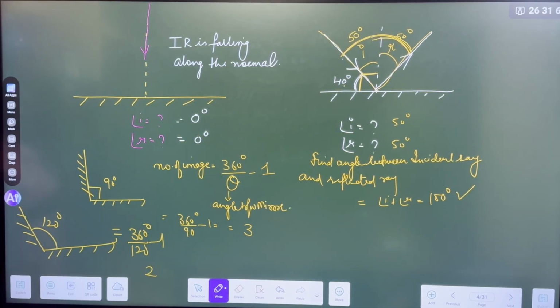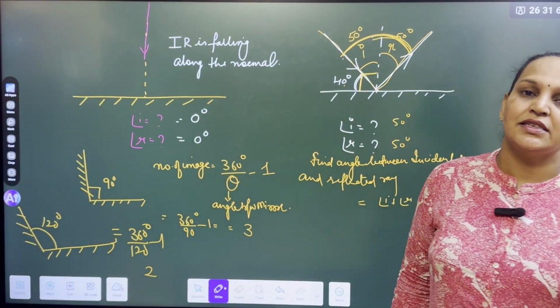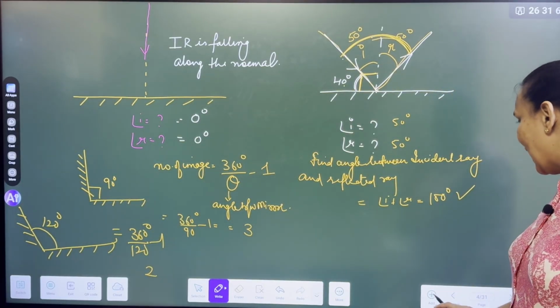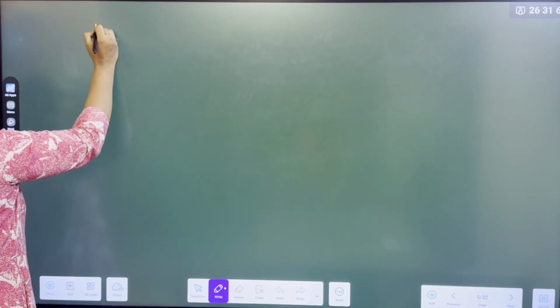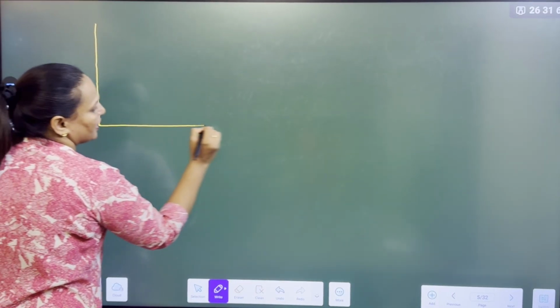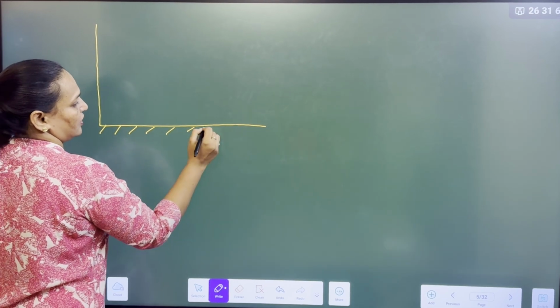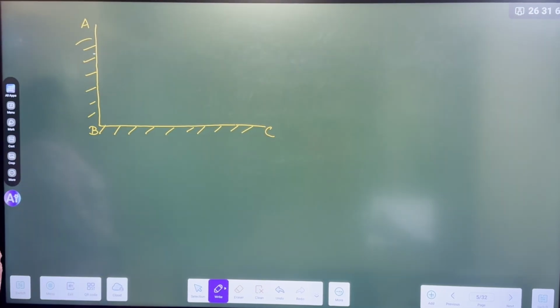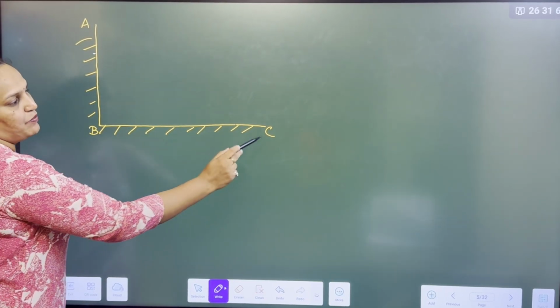Right? Now I am asking you one more question. You guys have to think and answer it. So let's draw one diagram and answer me. These are the two mirrors, AB and BC.